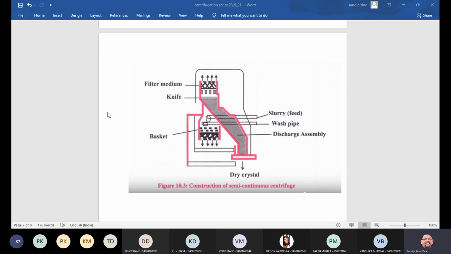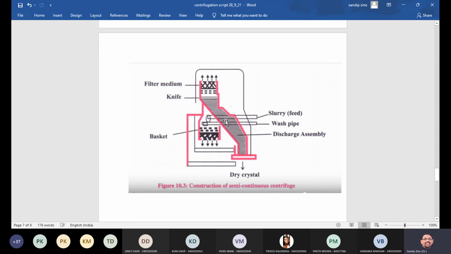When the height of the cake is approximately 2 to 3 inches in this basket, where the separation is occurring, at that time with the help of this knife, that solid part gets cut off.